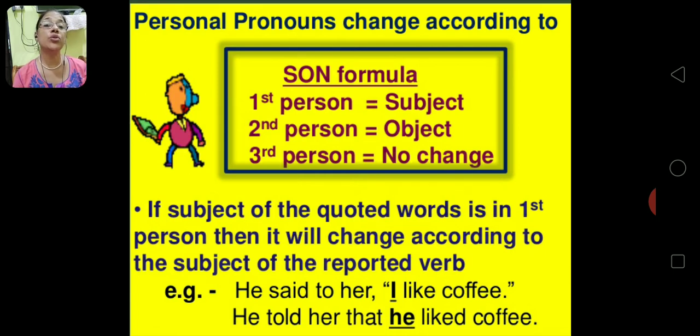It will change to told her when there is a subject, verb and object in the reporting verb. Now you note there is a subject, verb and object in the direct speech. He said to her. Now he is subject, said is verb and her is object. So there the change takes place to told. Told her that he liked coffee.